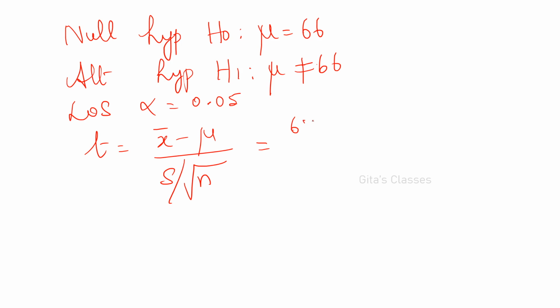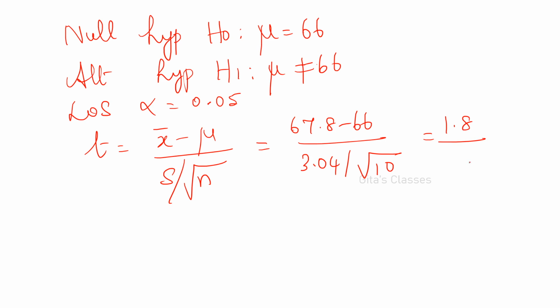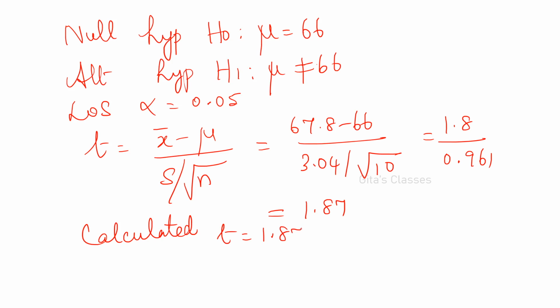So 67.8 minus 66 divided by 3.04 by root 10, which is equal to 1.8 divided by 0.961, which is equal to 1.87. So calculated T is 1.87.